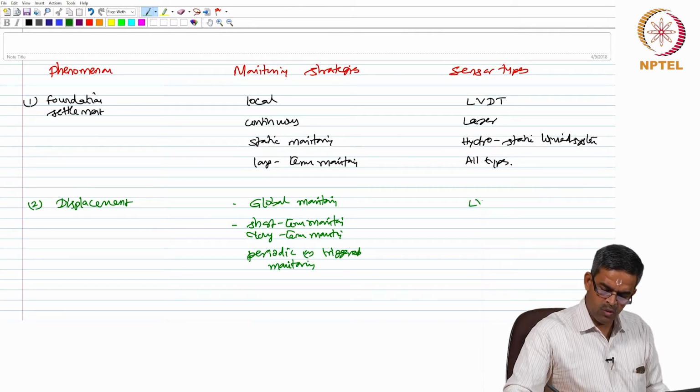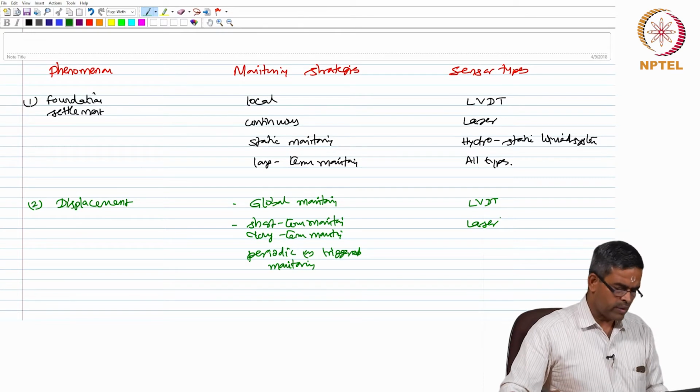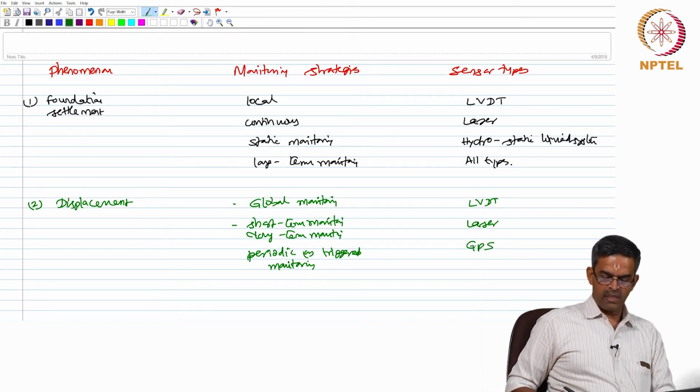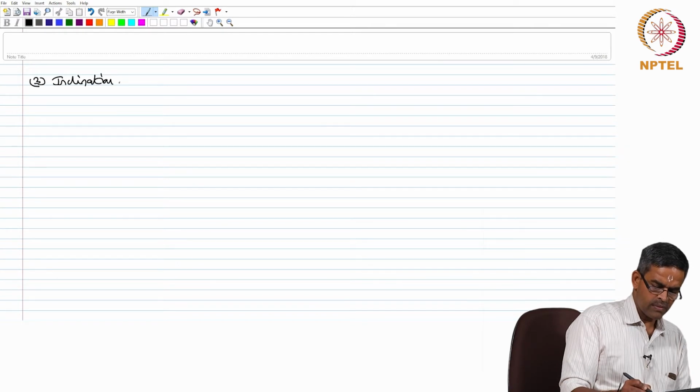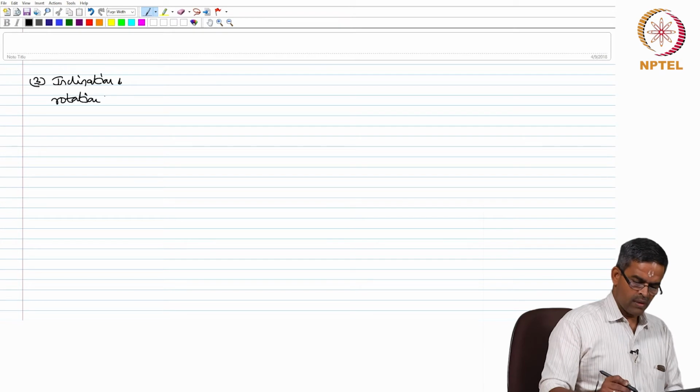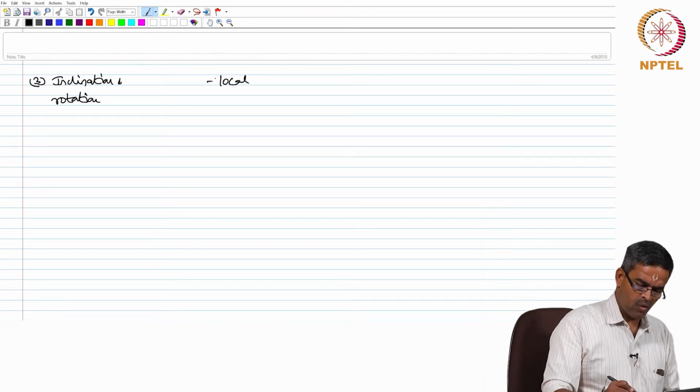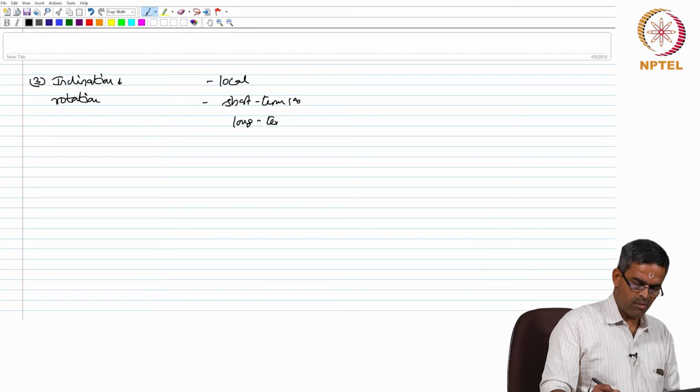So, the sensors used could be LVDT, non-contact type laser, and one can also use GPS active sensors. If you want to measure inclination and rotation, I can monitor this under local, short term or long term monitoring.